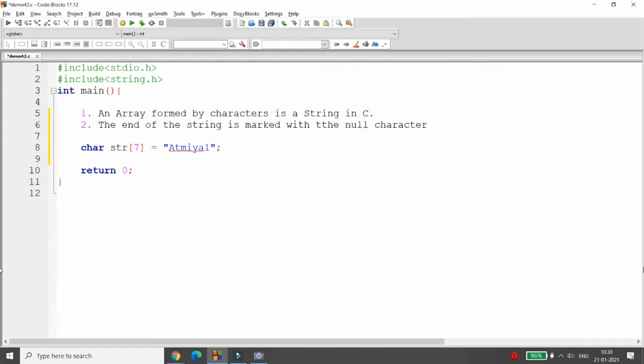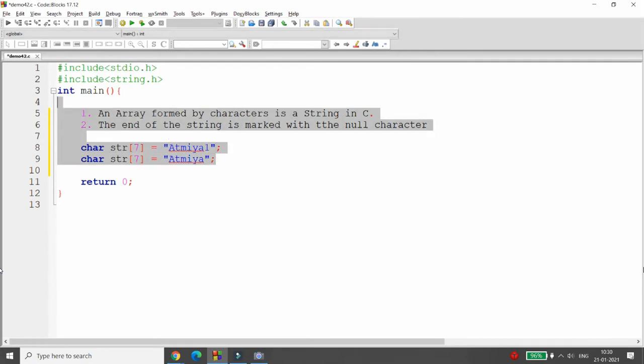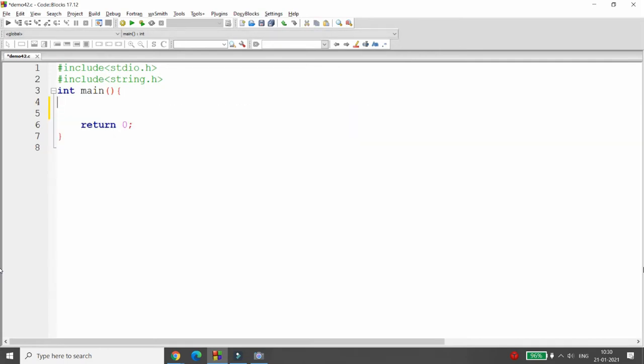In this particular case, null will not be appended. But if I am writing here character str of 7 is equal to ATMIYA, then the last character will be appended with the null. So these are the 3 points to remember for string.